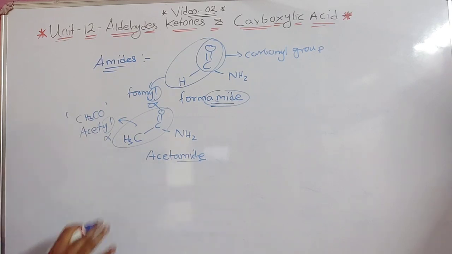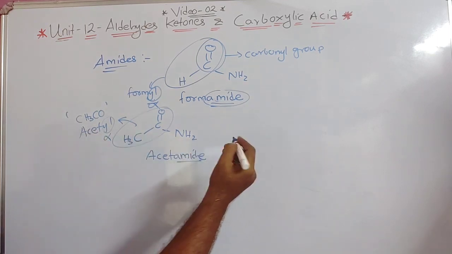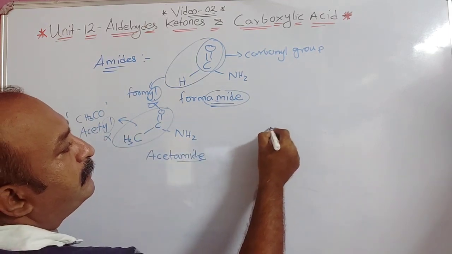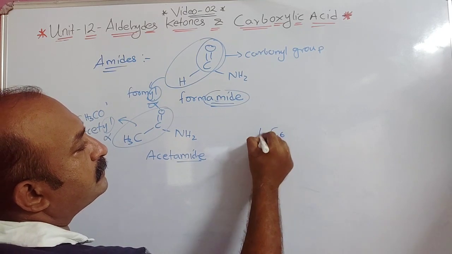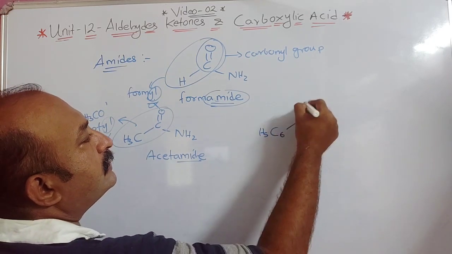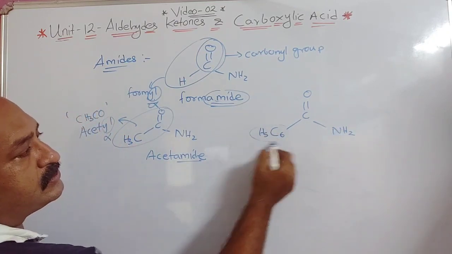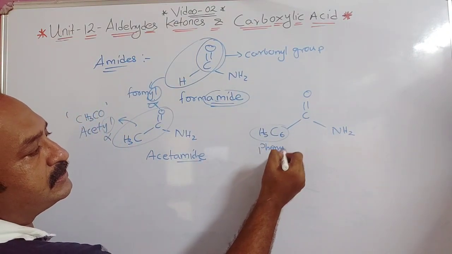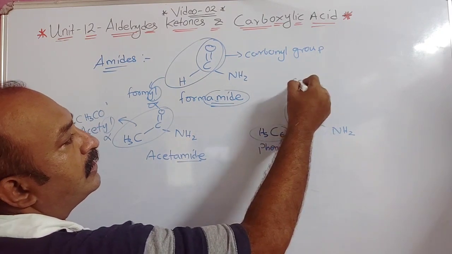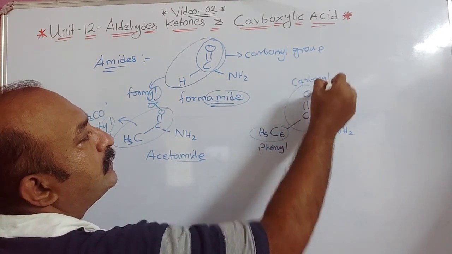Now instead of this, if a benzene ring is there, with C double bond O and NH2, this is your phenyl group and this is your carbonyl group.